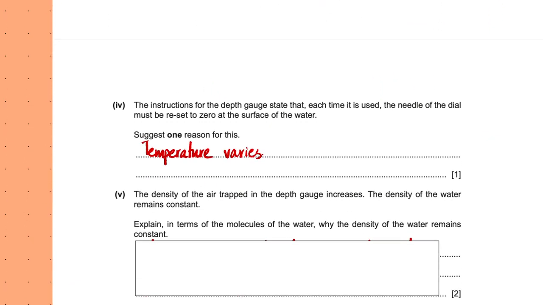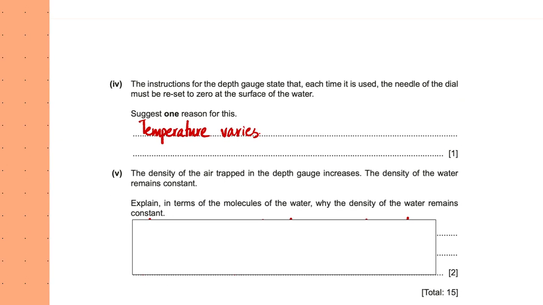The instructions for the depth gauge state that each time it is used, the needle of the dial must be reset to 0 at the surface of the water. So just one reason for this. When we're talking about the pressure-volume relationship, remember that it assumes that the mass is constant and the temperature is constant. Now because nothing is leaking into or out of the cylinder, the mass is constant, so I can say that maybe the temperature varies. This is the suggest part. These are the most difficult parts of your P2 papers, and this is something that you have to think about.